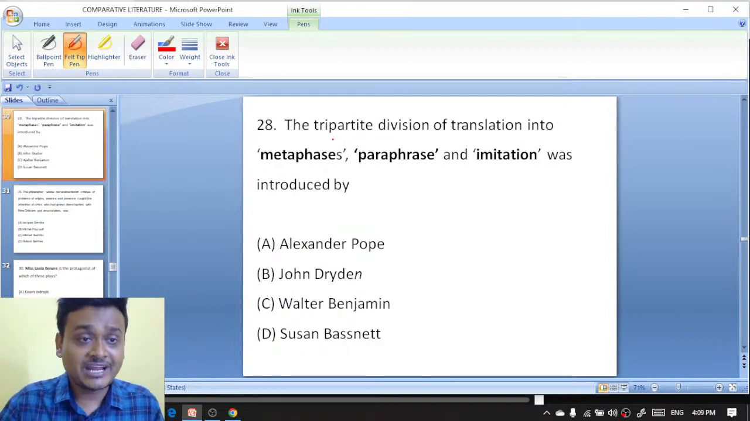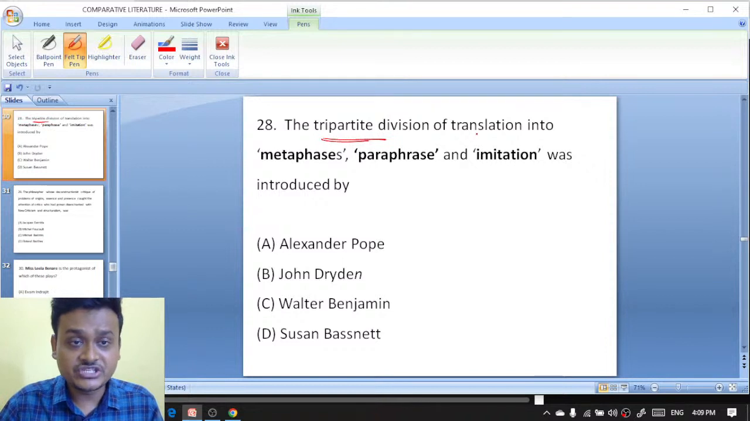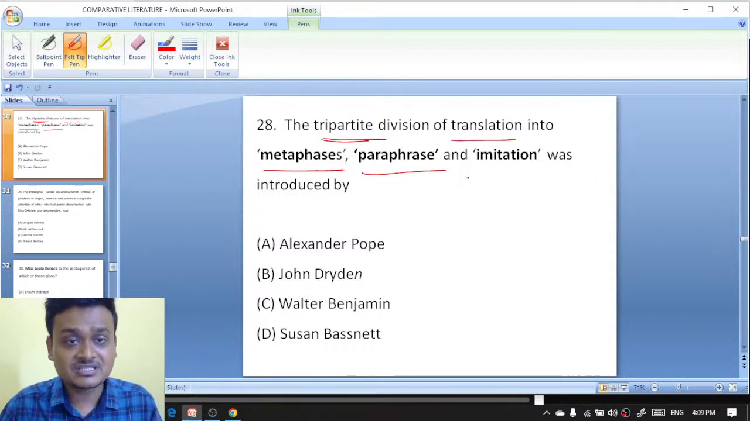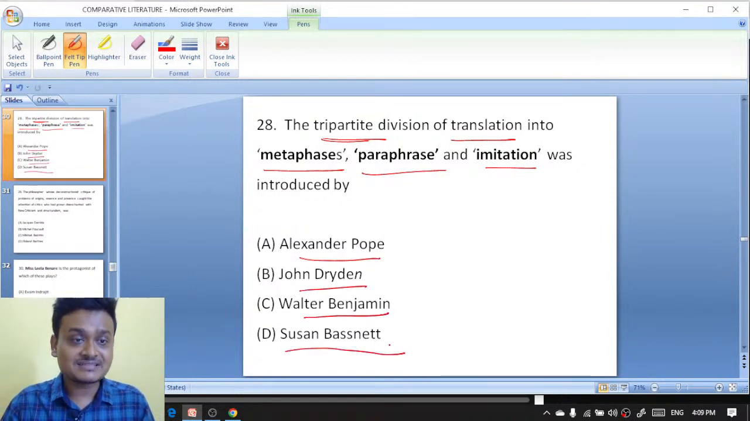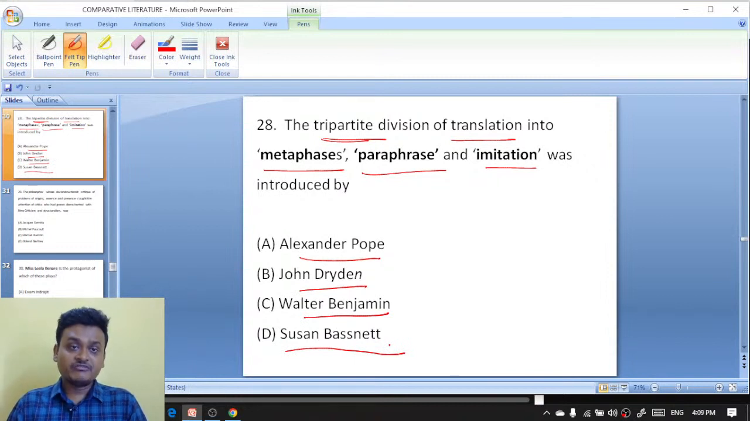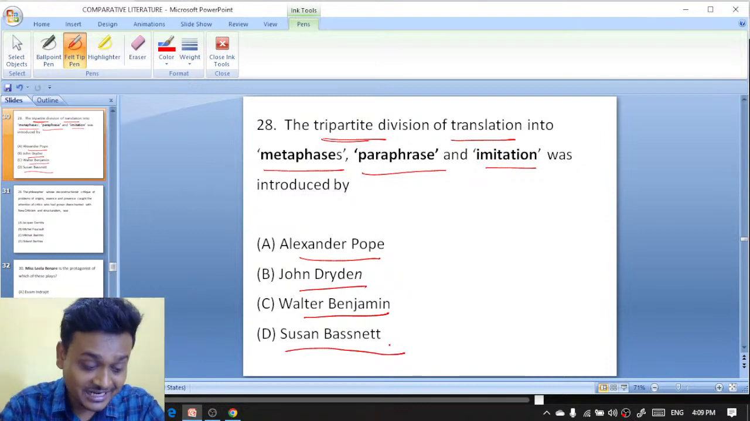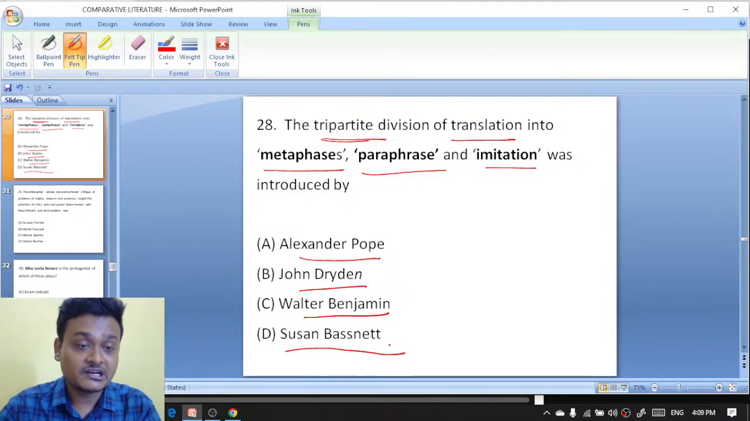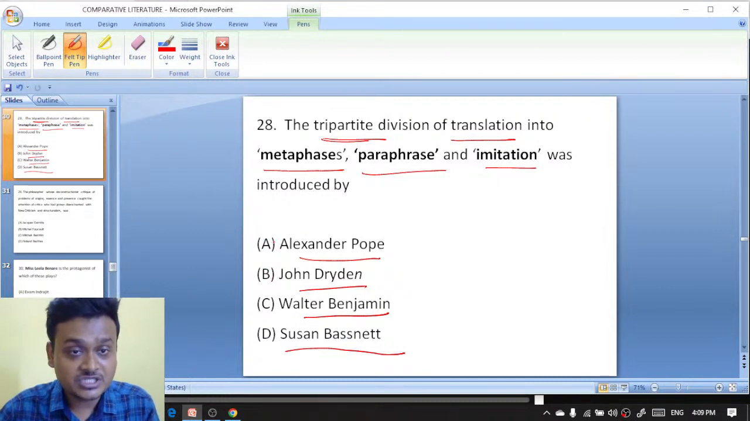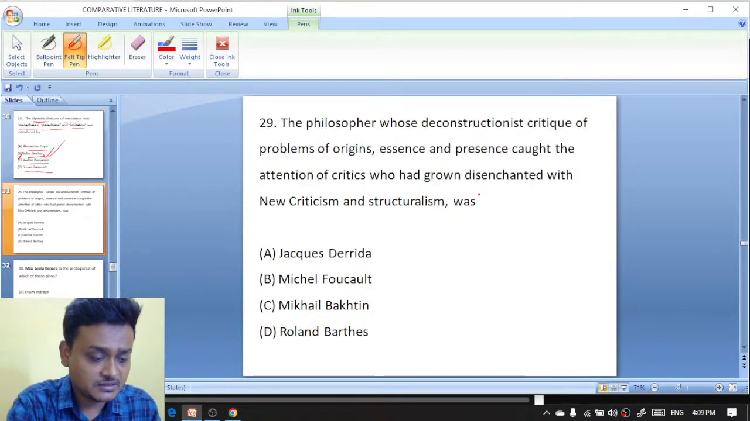Next question. The tripartite division of translation into metaphrase, paraphrase and imitation was introduced by which writer? Alexander Pope, John Dryden, Walter Benjamin, Susan Bassnett. Who made this division? It was none other than John Dryden. The tripartite division of translation was done by John Dryden. So B is the right answer.